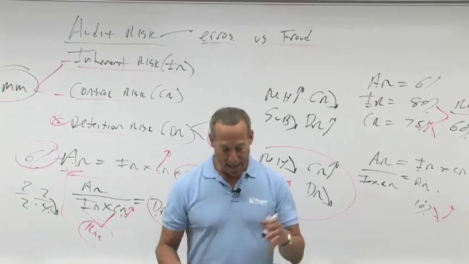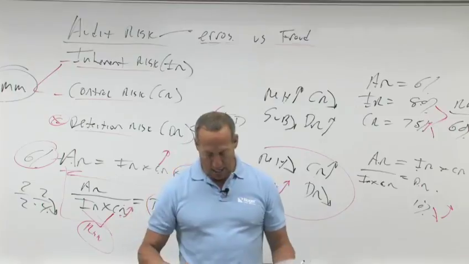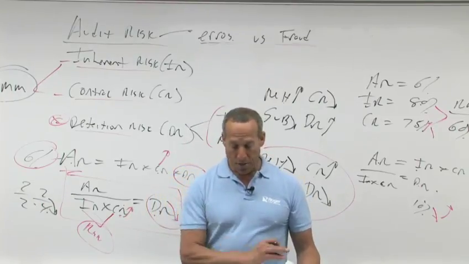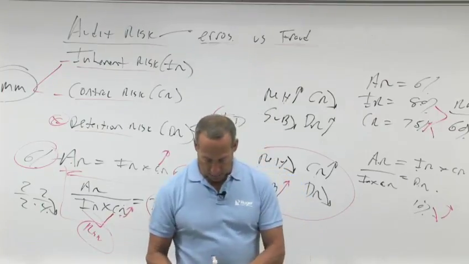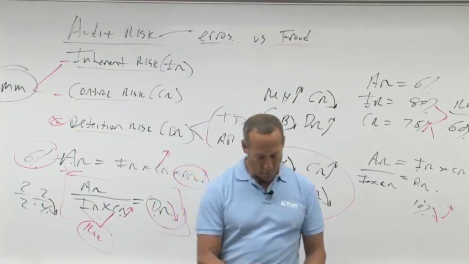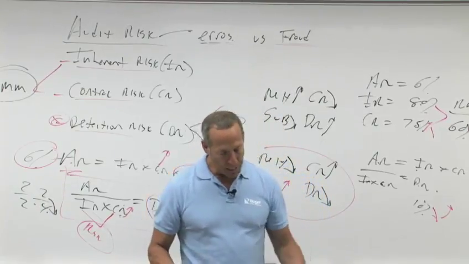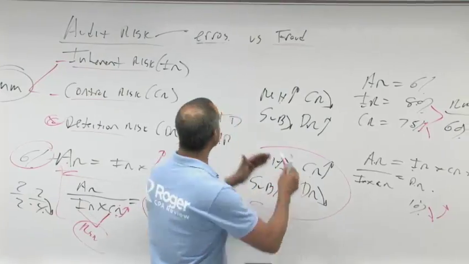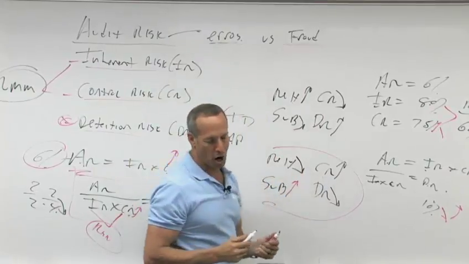That is, again, how all of these tie together, how all of these fit in. Now, what does that mean? Again, what it means is that we're looking at our audit risk and the elements of our audit risk. So in looking at your audit risk and the elements of audit risk, what we need to do is make sure that we understand how they all tie together. Now, in looking in your notes, it then talks about fraud and errors. So as I said, audit risk, the risk that fraud and errors exist. So let's talk about fraud and errors.